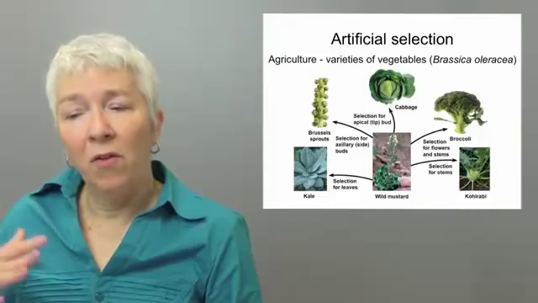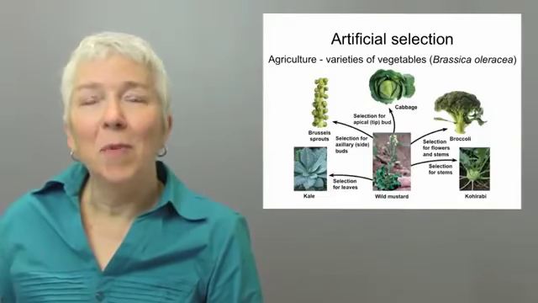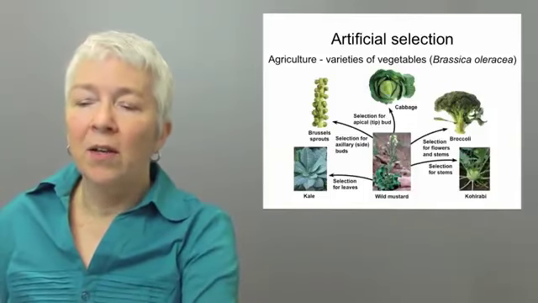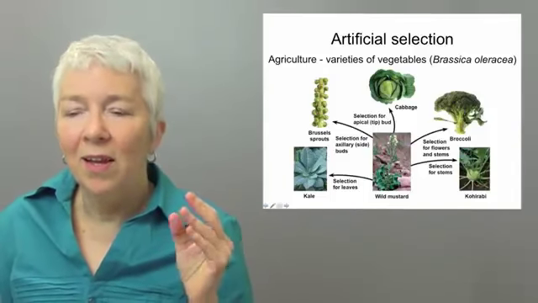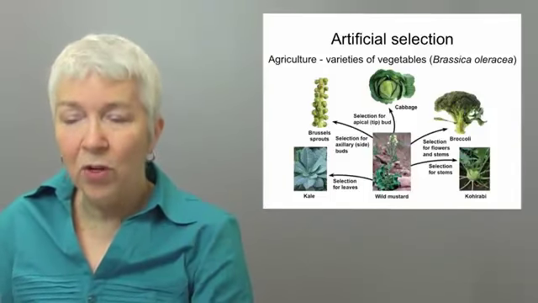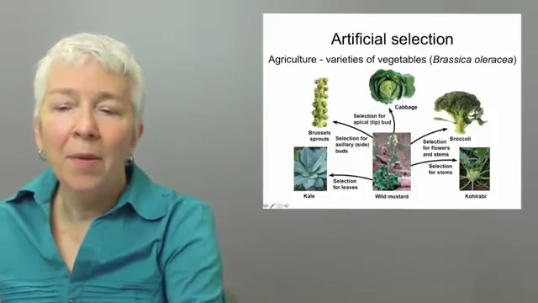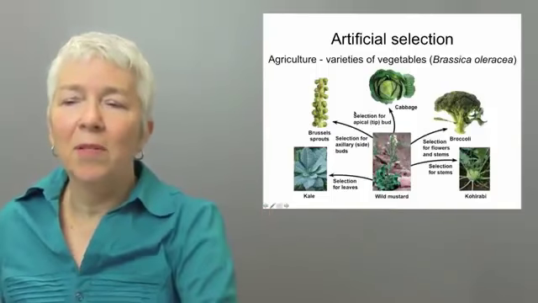So this is an example of how many of our familiar consumable plant items are produced. You can see here, for example, that the same species, wild mustard, was actually the ancestral plant from which many of our crops are derived. So cabbage, broccoli, kohlrabi, Brussels sprouts, kale are all actually the same species.